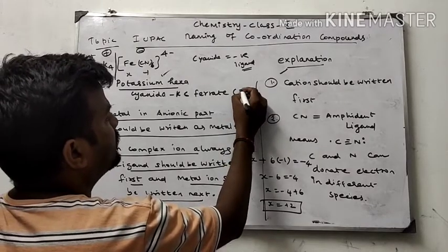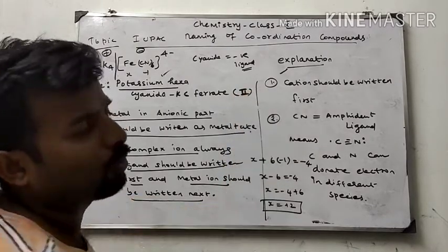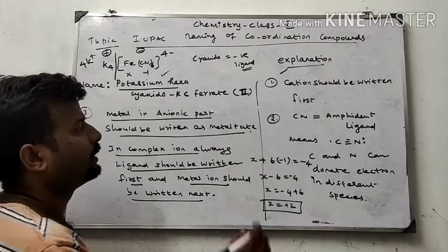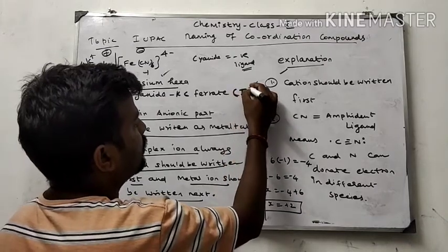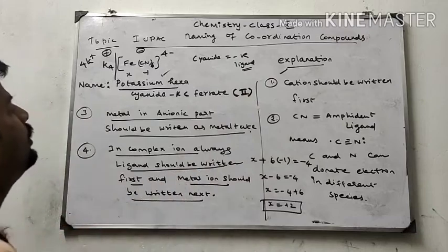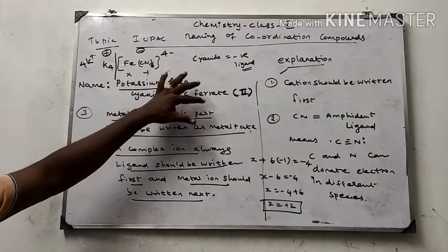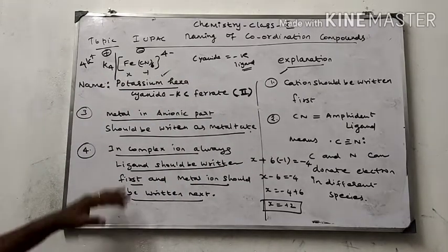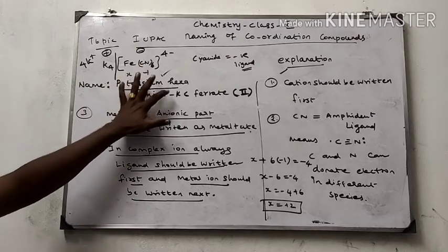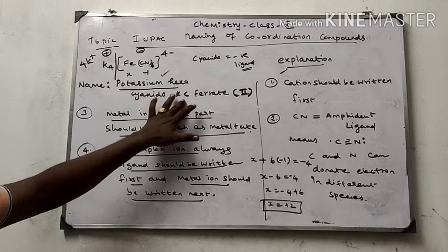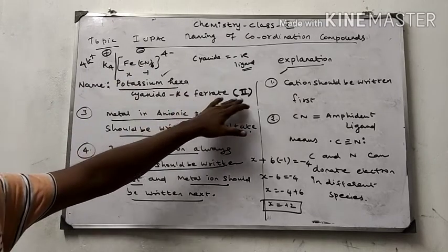Always we have to mention the oxidation state in Roman numerals, in parentheses, as I mentioned before. You have to complete the parentheses. If you write this correctly, you will get 1 mark. Potassium hexacyanido kappa C ferrate 2.